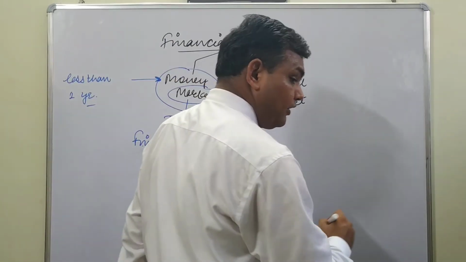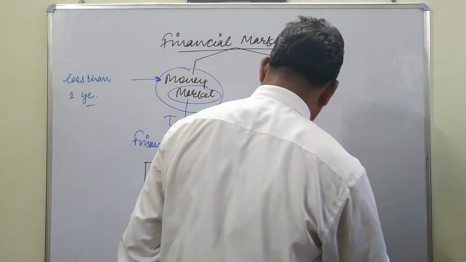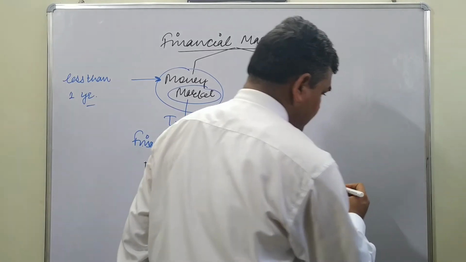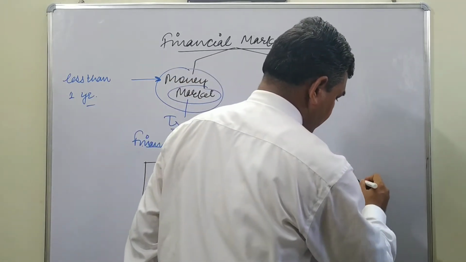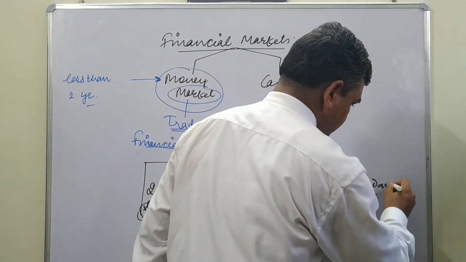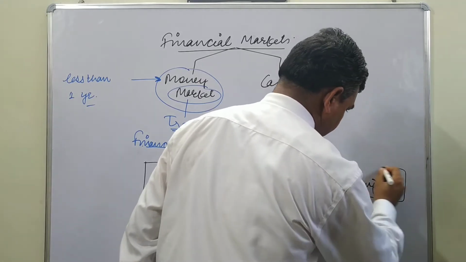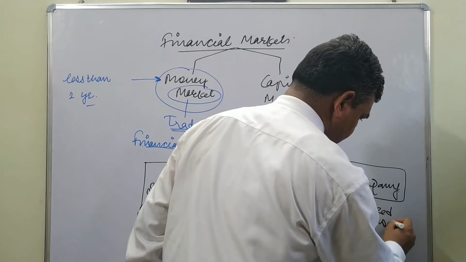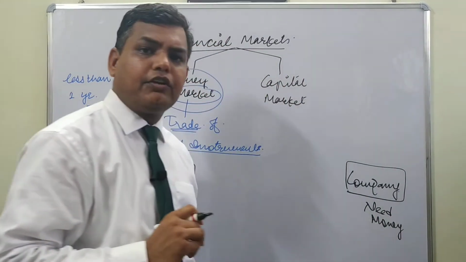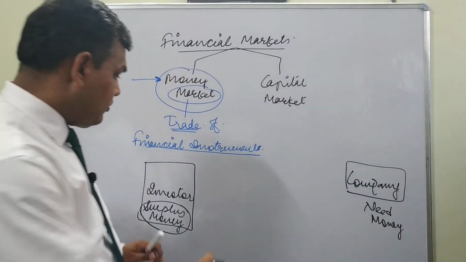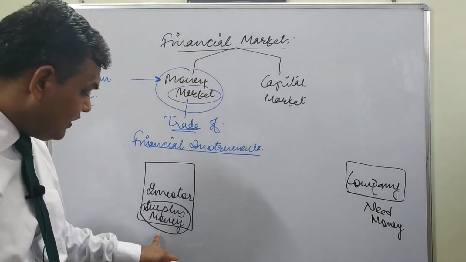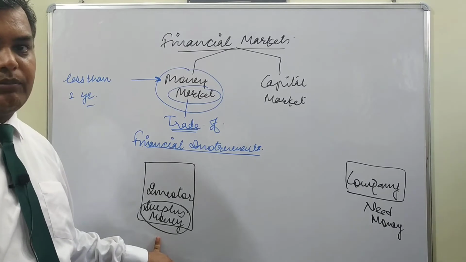And here is the one who needs money: the industrialist, the company, which needs money for the short term. They need money for funding their various projects. So how will these two come to one place and exchange the money?